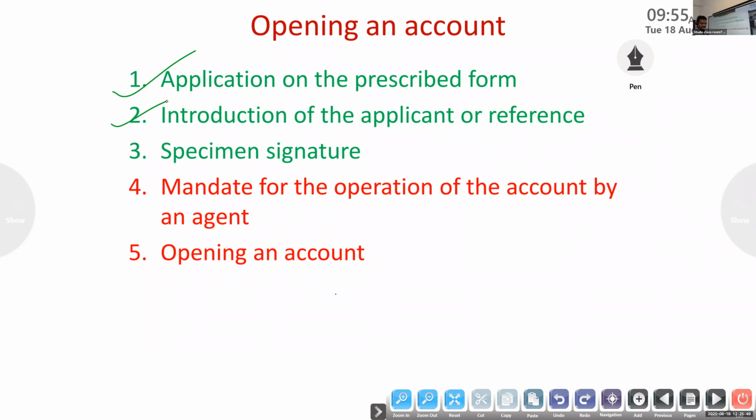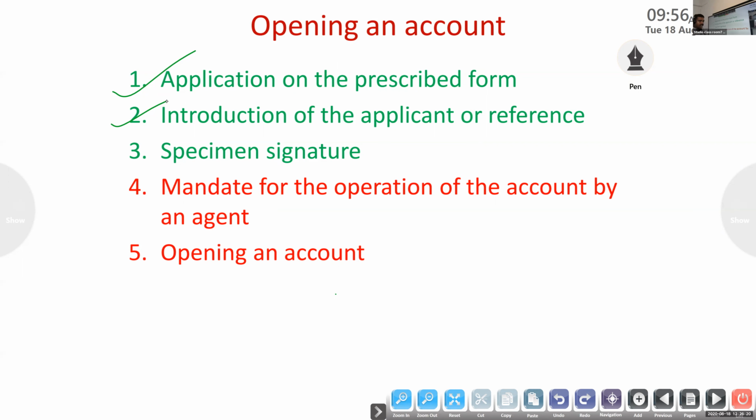So the banker has the right not to open an account in the name of an undesirable person. That is related with the introduction of the applicant or reference. Suppose the bank doesn't know anything about the intended customer, the one who opens the account. What they have to do is inquire. They have to mention the name of the referee in the application form, and the banker has to call the referee to get the information about that person.